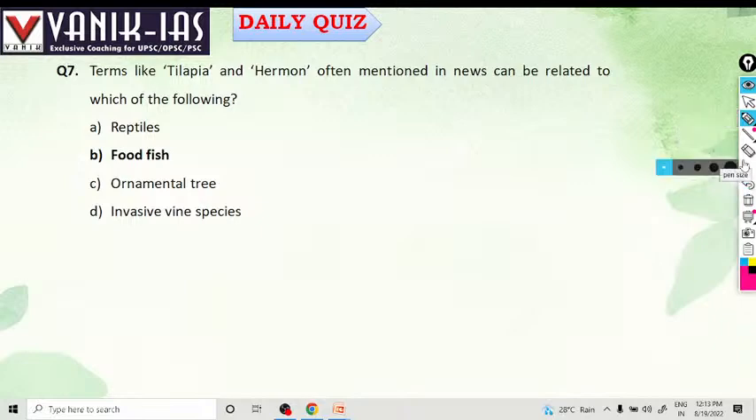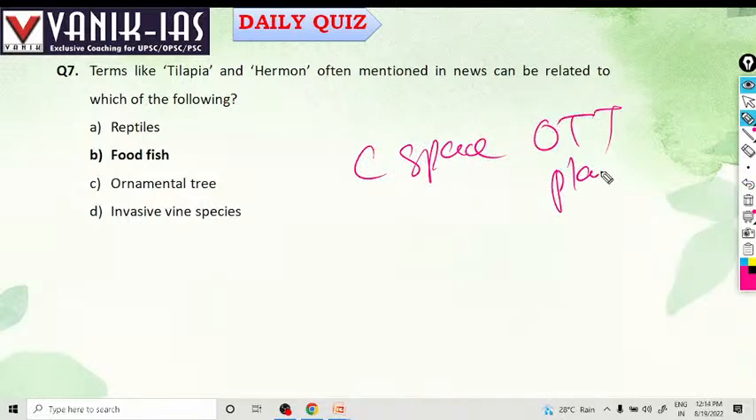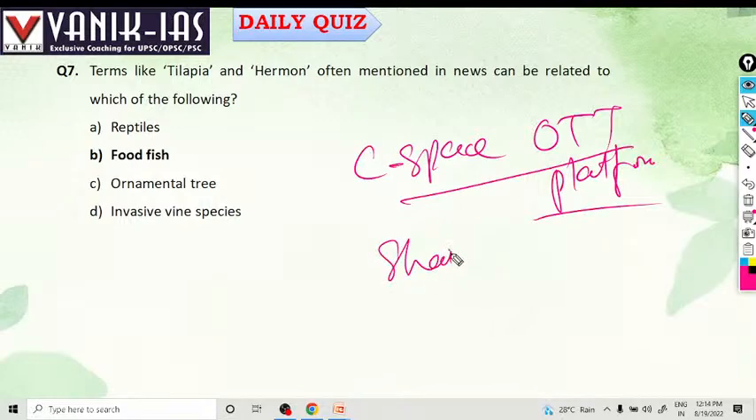See, there are various Kerala projects. Kerala has launched the Sea Space OTT platform, an over-the-top platform like Amazon Prime or Netflix. It is a government OTT platform. It has also launched the Soily app, which was launched by the Kerala government.